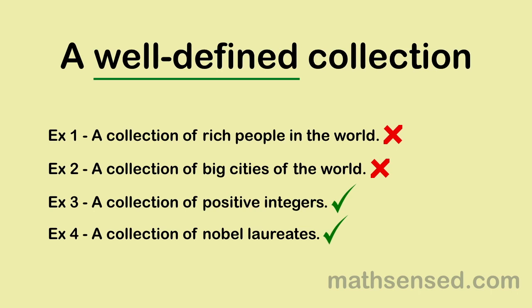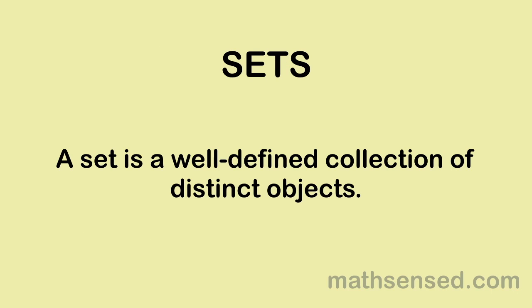Once the meaning of a well-defined collection has been understood, we can move to the definition of a set. A set is a well-defined collection of distinct objects. Objects could be numbers, letters, colors, people, anything. Just anything.